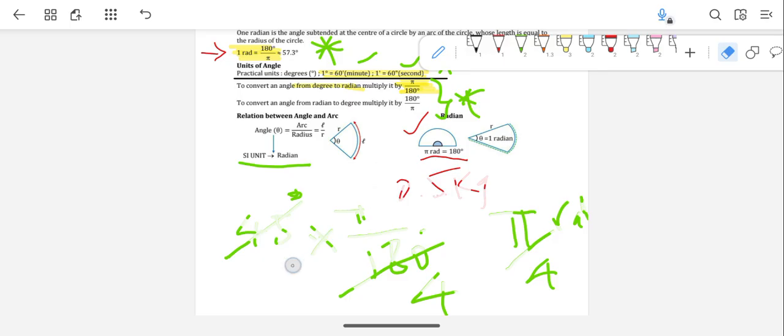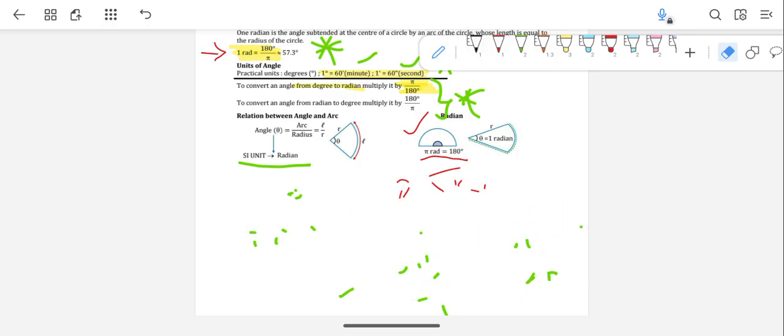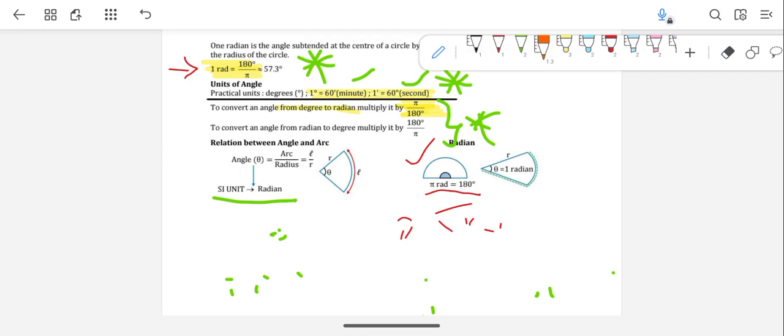Similarly, that was degrees to radians. If you want to do the radian to degree conversion, it is the same thing but different: multiply by 180 by pi. There it was multiplying by pi by 180; here it is multiplying by 180 by pi.